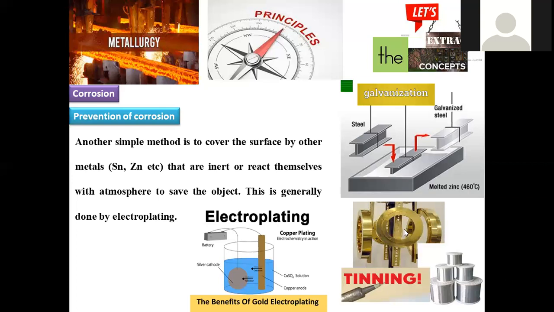Another one is called tin. Whenever tin is taken, it is used to coat the surface, but the strength of tin coated articles is not as much as zinc coated galvanized articles, because tin is somewhat less strong, and moreover it is a cathodic protection method.